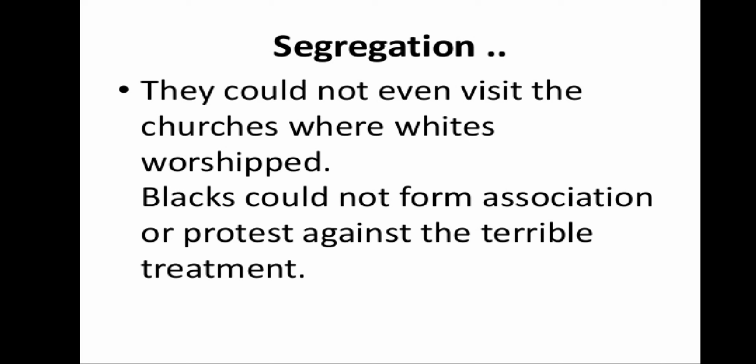Besides these two groups, there were people of mixed races who were called coloreds, and people who migrated from India. So, blacks, coloreds and people who migrated from India. The white rulers treated all non-whites as inferiors. The non-whites did not have voting rights.